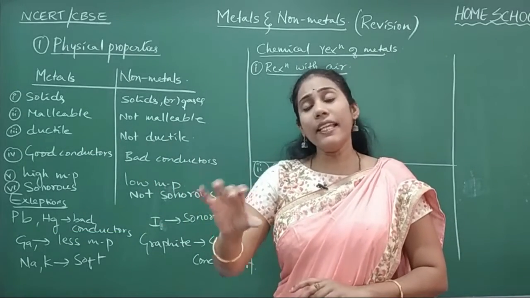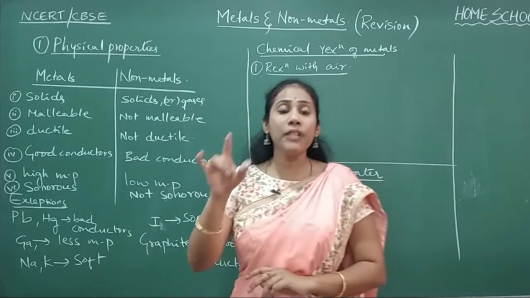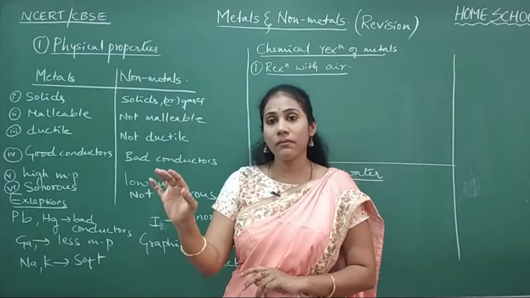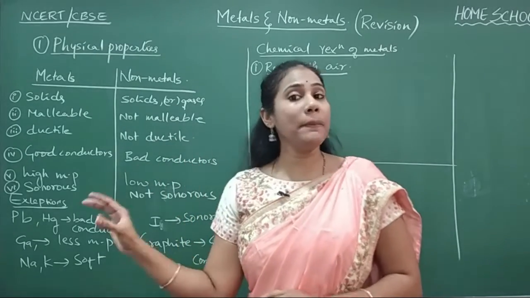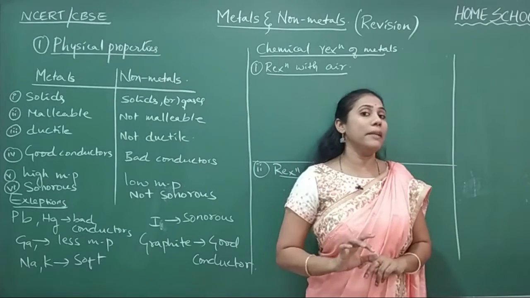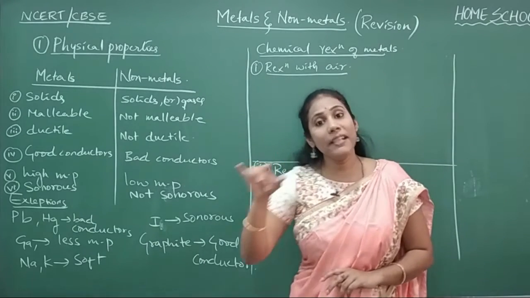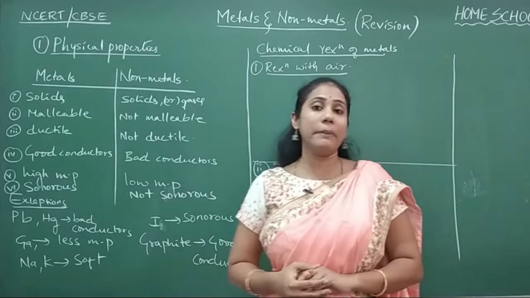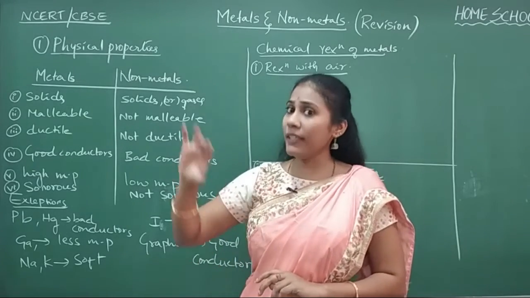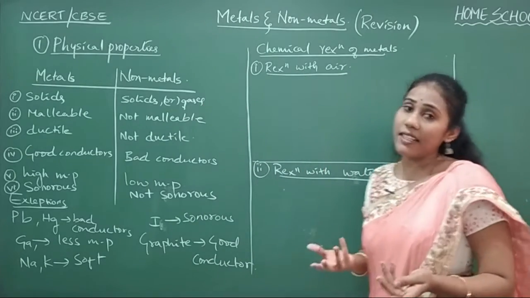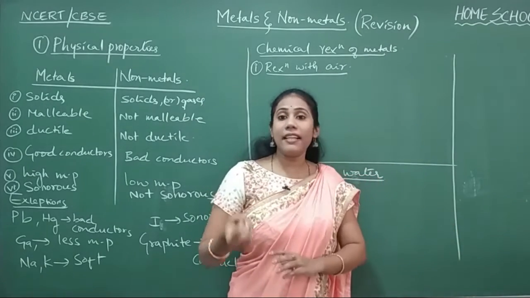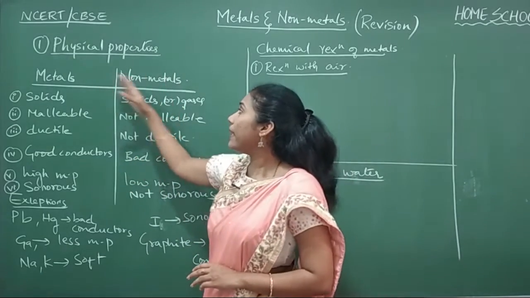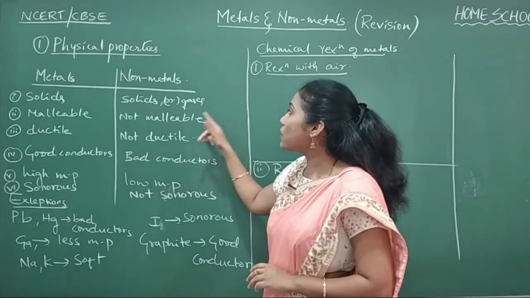Usually the elements coming in group number 1 to group number 12 are all categorized as metals, and group number 13 to group number 18 elements are called non-metals. But in between there are some elements called metalloids, which have the properties of both metals as well as non-metals. So based on the physical and chemical properties of various elements, scientists have classified the elements into metals and non-metals, and now we are learning the physical properties of metals and non-metals. Let us quickly revise them.